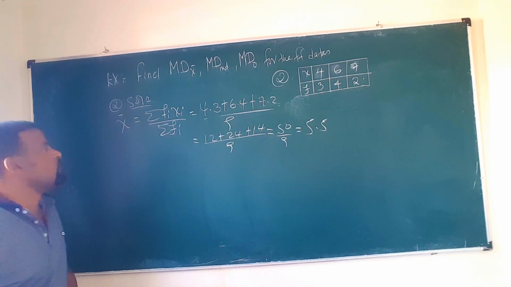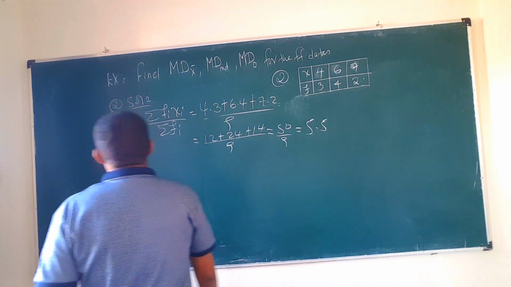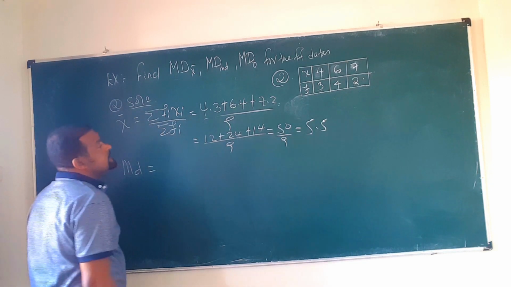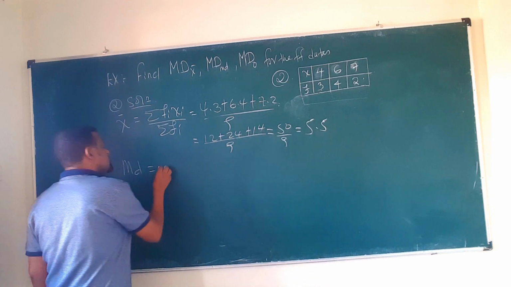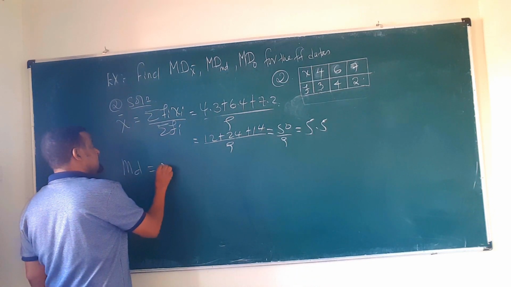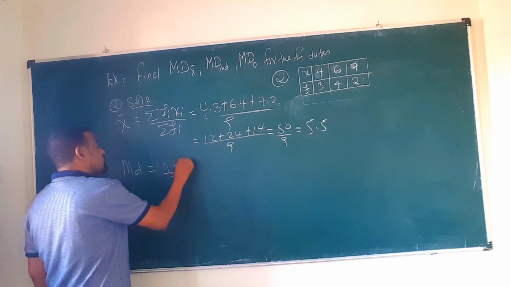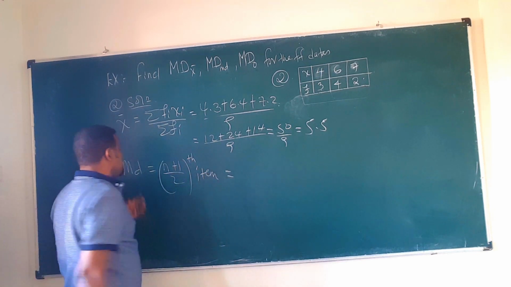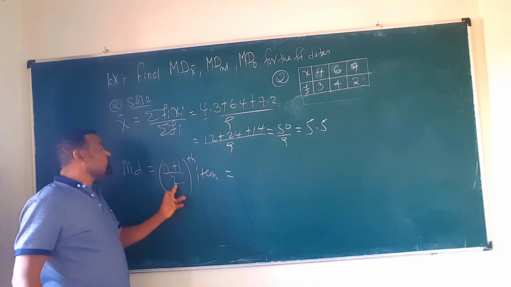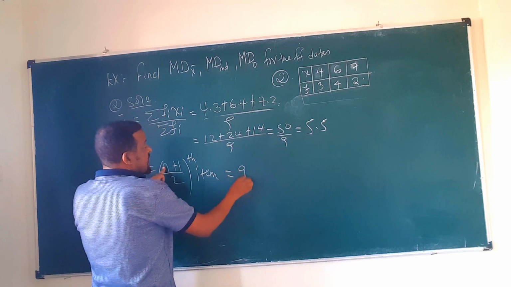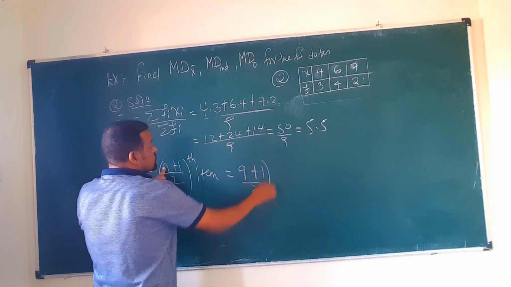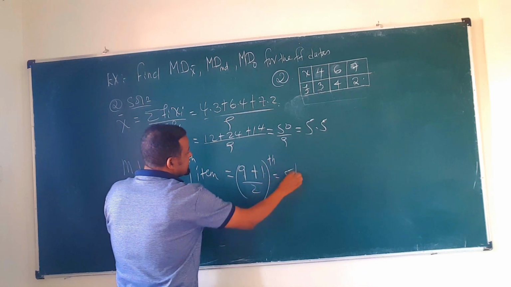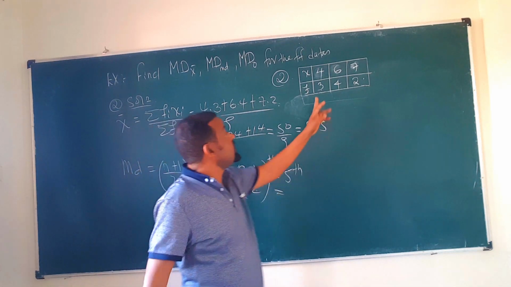You can take it as approximate. No problem. Approximate value is 5.5. And the median is what? The median of the data is given by what? The number of data is 9, so the median is the n plus 1 over 2's item, which is 9 plus 1 over 2's item, the fifth item. So our fifth item is what?